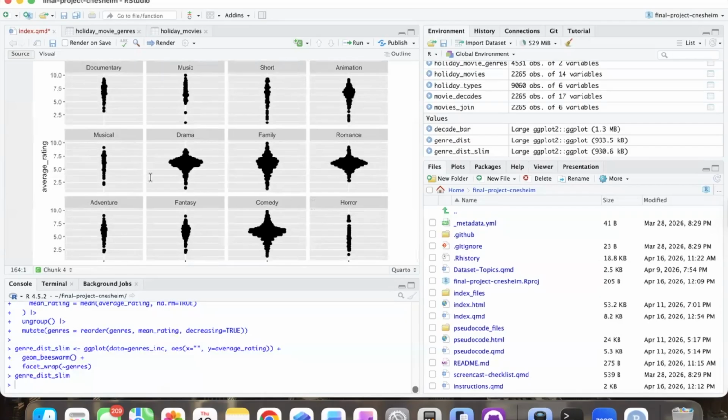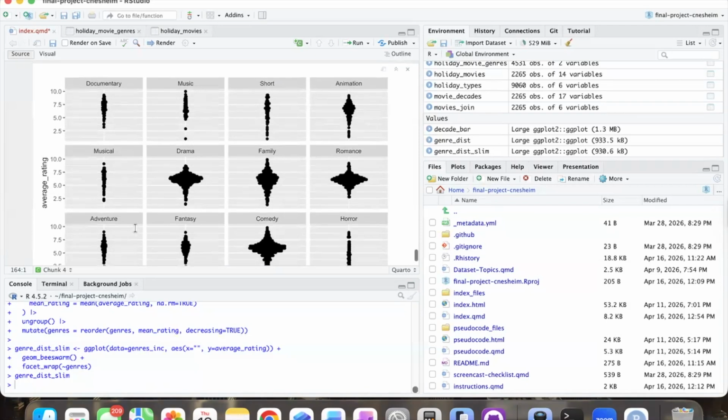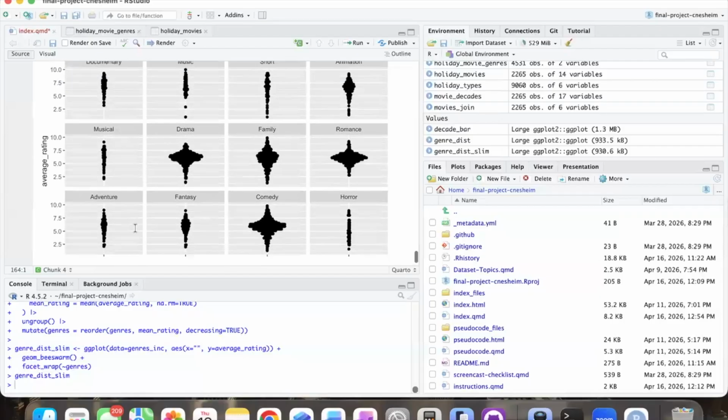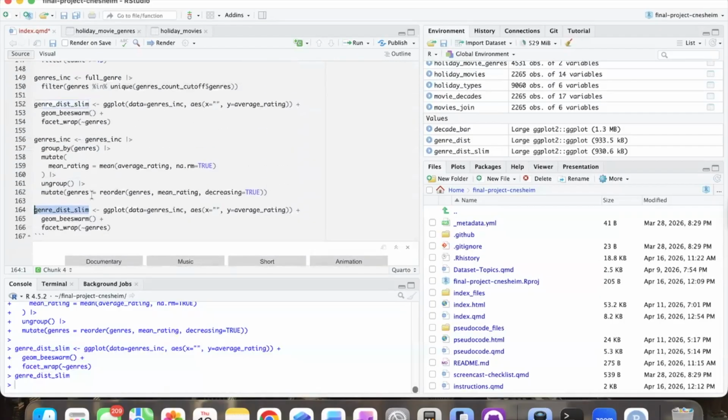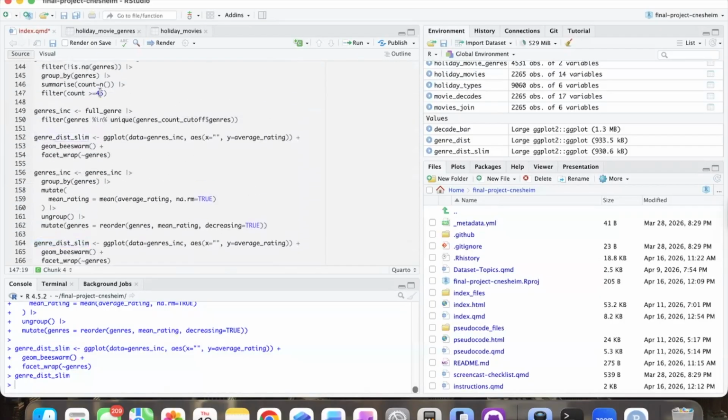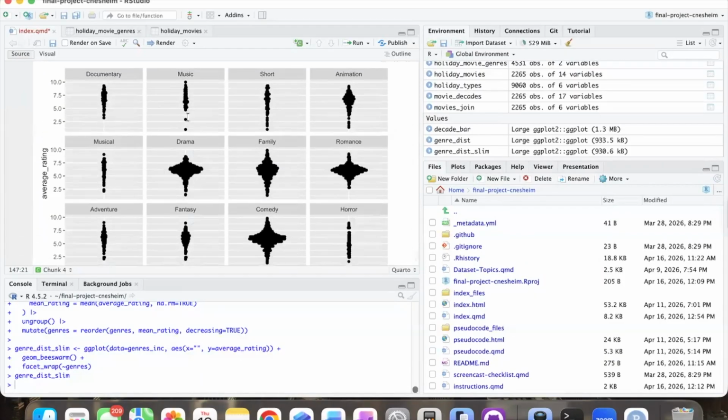It kind of looks like to me that those with fewer movies kind of do better. So maybe let's look at only those who have above like 200 and see. Because what we really want to know, like documentary, music, short, musical, I guess adventure, horror, not really fantasy.